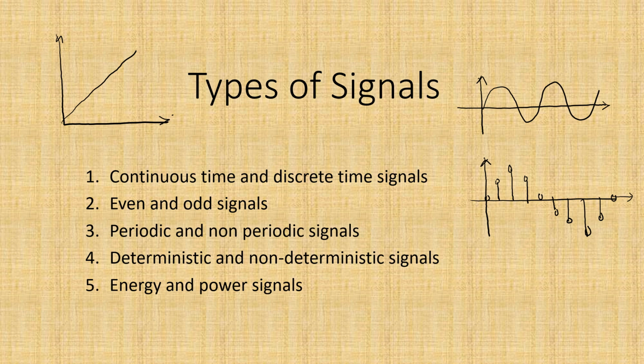So basically, signals are classified into five different categories. The first type is continuous and discrete time signals, even and odd signals, periodic and non-periodic signals, deterministic and non-deterministic signals, and energy and power signals. Because there are five types of signals, I'll be making five videos on types of signals. Today in this video, I'll be talking about continuous time and discrete time signals.